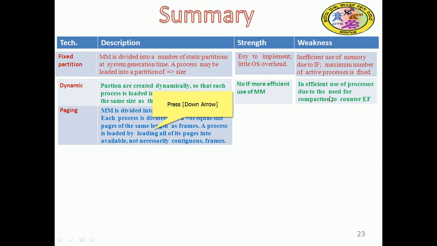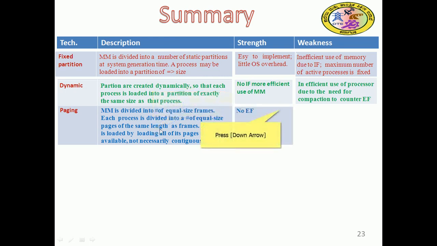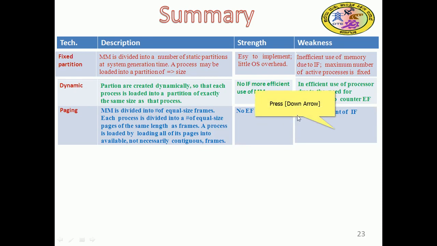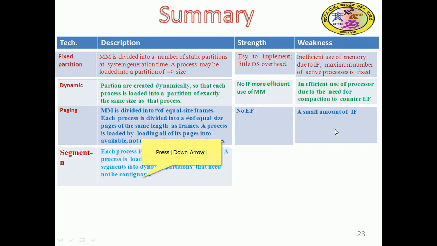Paging we have seen: main memory is divided into a number of equal-size chunks called frames, and the process is divided into equal-size chunks called pages. This relation is established with the page table, between pages and frame numbers. The process is loaded into available, not necessarily contiguous, frames, and we have seen the TLB. Here there is no external fragmentation, and a small amount of internal fragmentation is possible.